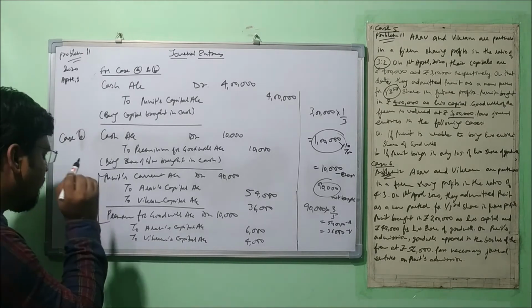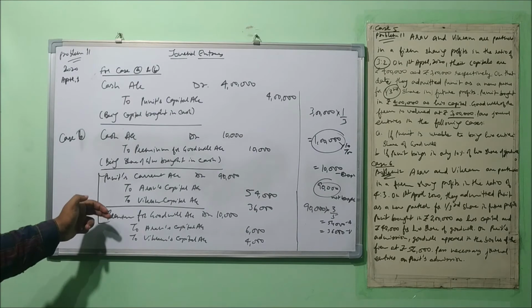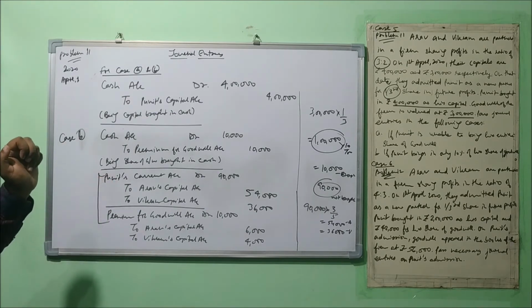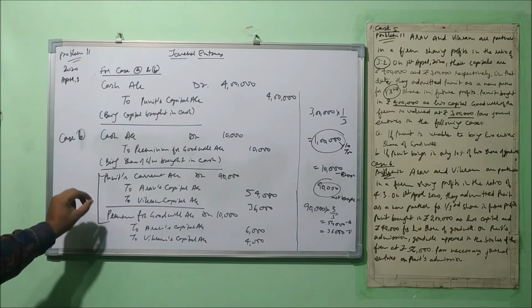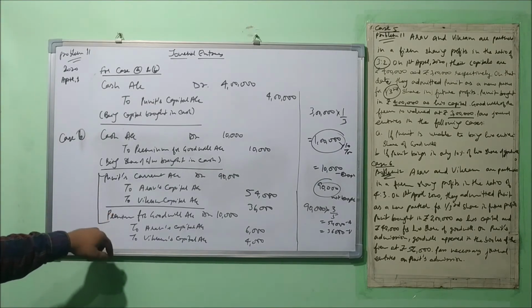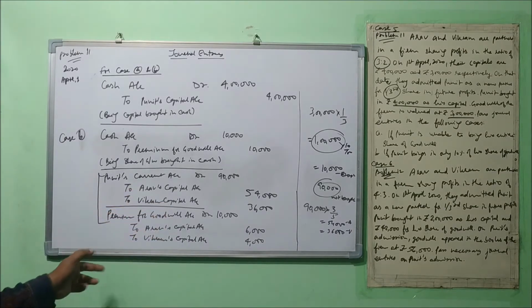You can combine these 2 entries. Okay, you see that on credit side, the similar terms are there. RS capital and Vikram's capital. Okay, so we can debit 2 items here. One Puneet's current account, another premium for goodwill account, and we can credit RF and Vikram's capital account with the total. Okay, how? I just showed you.